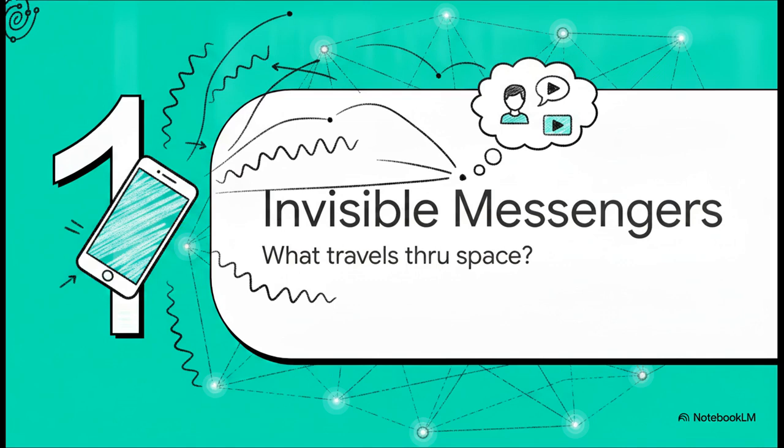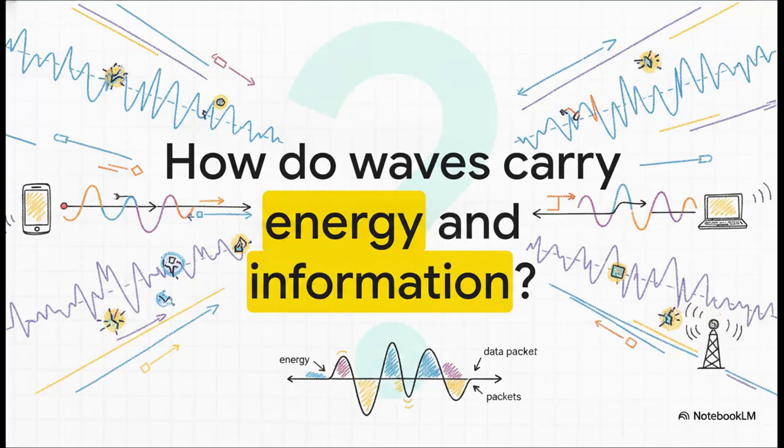Section 1. The invisible messengers. What exactly is traveling through space? I really want you to think about this for a second. You hold a flat piece of glass and metal in your hand, you tap the screen, and boom, almost instantly, a friend all the way across the city gets your message. Or you click a thumbnail and a high-definition video just starts playing right out of thin air. There's no physical wire attached to your phone, right? There's no tiny tube carrying a piece of paper. So what exactly is moving through the space between you and the network?